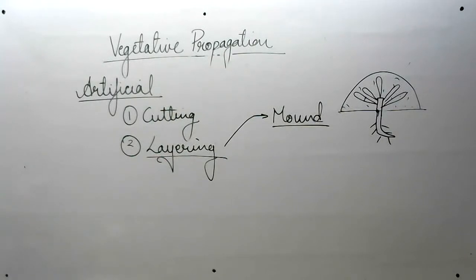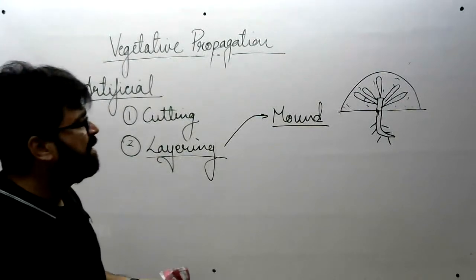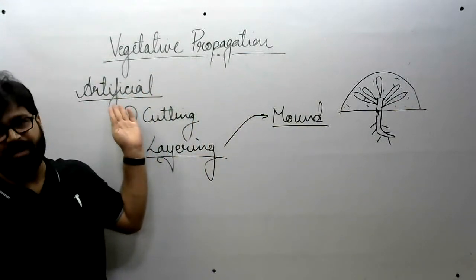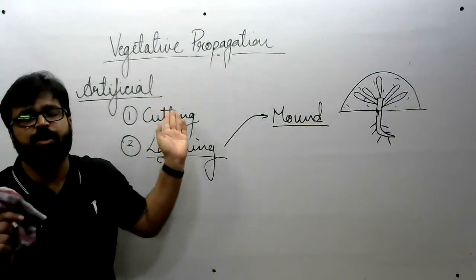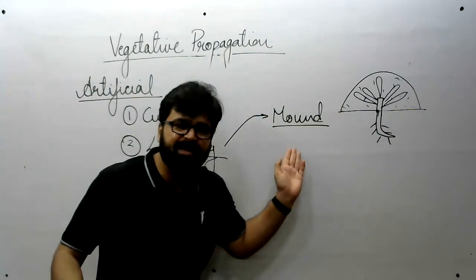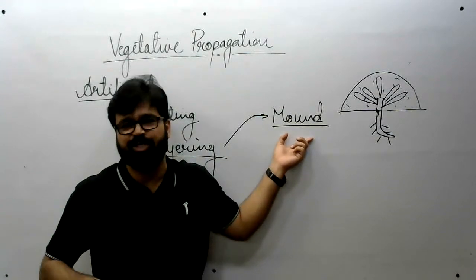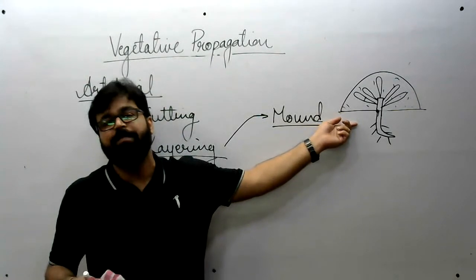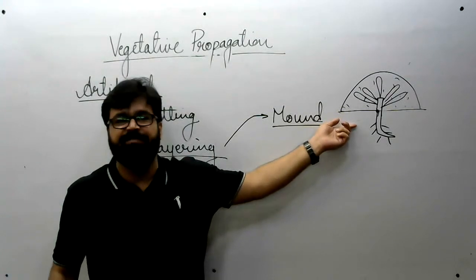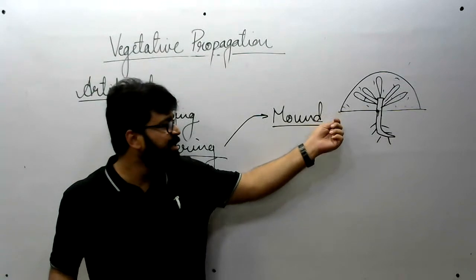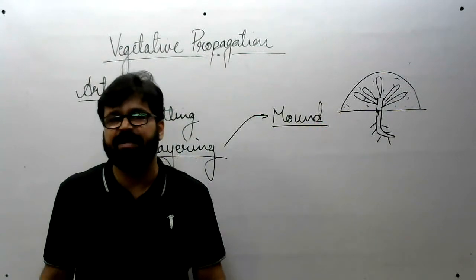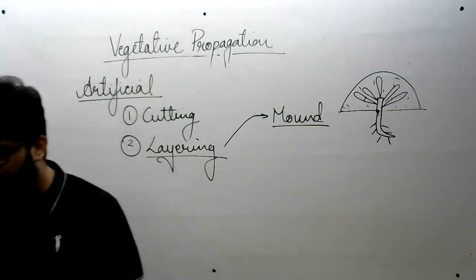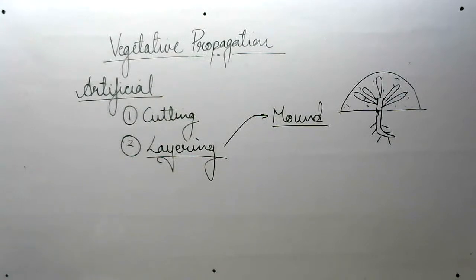An example of plants for which mound layering is preferred are apple, pear. Look, because this is an artificial mode of vegetative propagation, with human involvement, and humans are very selfish. They will grow only those plants from which they get some produce. So the examples will be those plants that give some produce, some flowers, some fruit. Examples of plants that undergo mound layering are apple, pear, orange, lemon, etc., jasmine. These all are the examples. Strawberries, right?